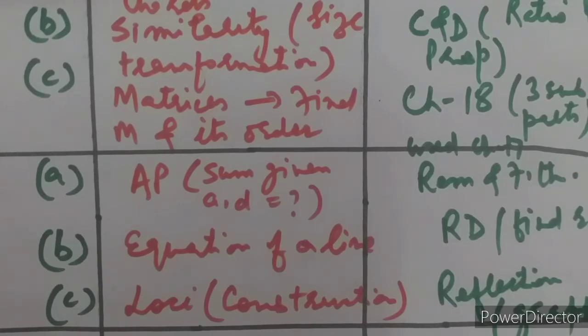Then part C was a construction based upon the locus chapter, that is loci, which is not in the syllabus this year, and part C in 2020 was from reflection based upon the graph only. Right, so just keep on comparing, things are easy. But as a whole, everything will be asked from all the chapters.